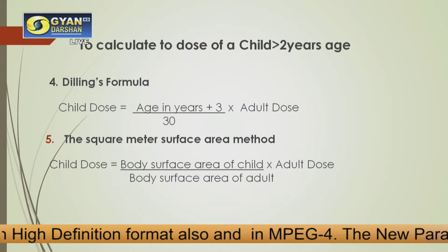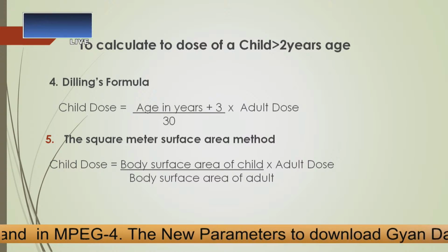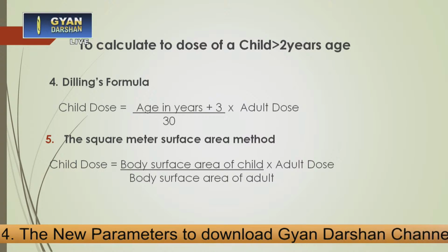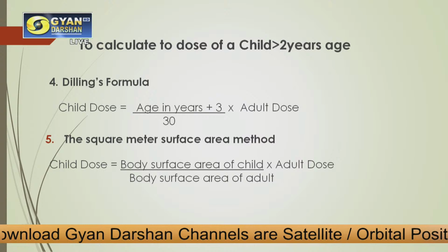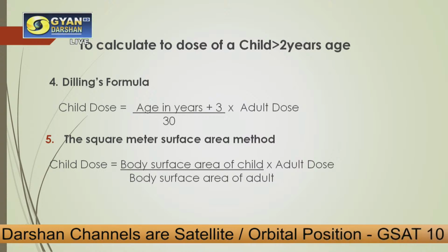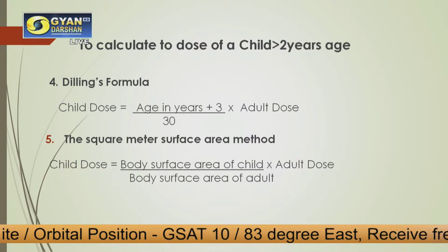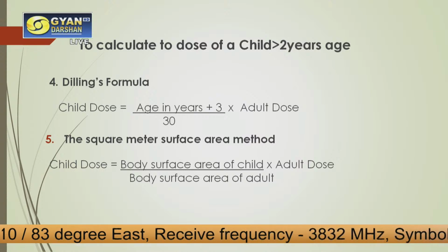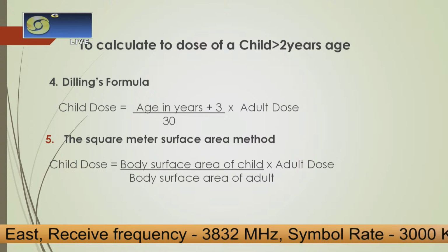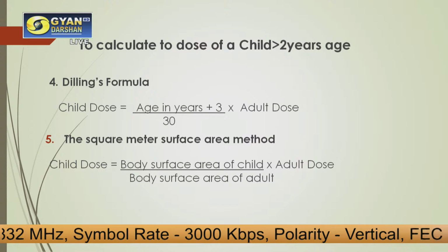Next is how to calculate the dose for a child which is more than 2 years of age. First we have given the Young's rule. Now here another rule is there, which is Dilling's formula. Now in Dilling's formula, child dose can be calculated based on the age in years plus 3 divided by 30 into adult dose. This is the Dilling's formula for calculating the dose of a child for any child who is more than 2 years of age. Again, age in years has to be known and adult dose has to be known.